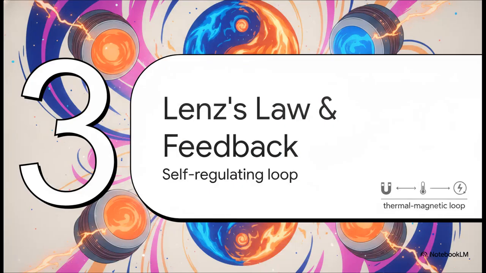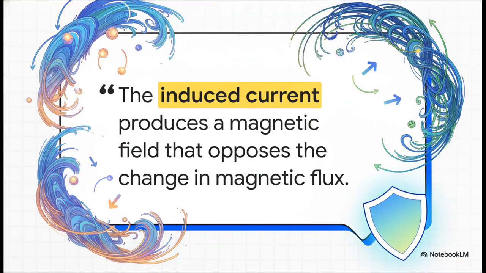All right, part 3, Lenz's law and feedback. This is all about the self-regulating thermomagnetic loop. Now, you might be wondering, if all this atomic jumping is creating heat, why doesn't it just instantly spiral out of control and melt everything in a thermal runaway?